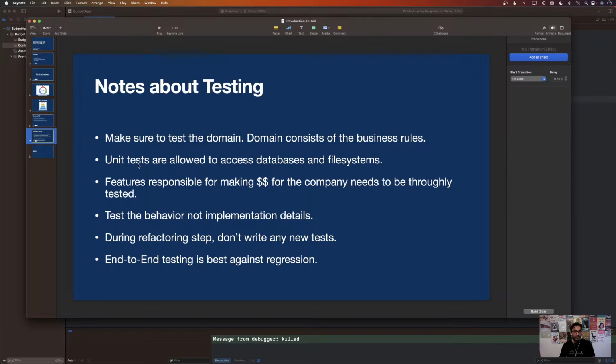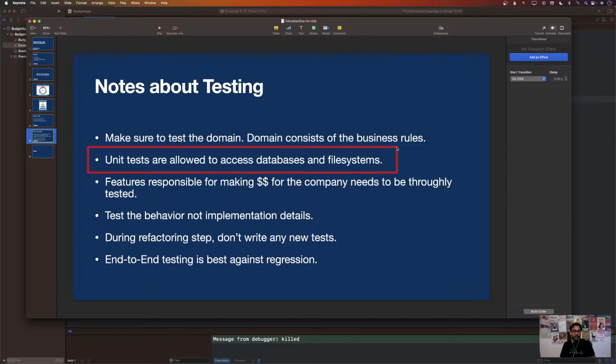Now, one of the very big misconceptions about unit tests is that unit tests are not allowed to access the database or file system. That's a very big misconception. If you read Kent Beck's book, or watch the talk Ian Cooper gave, he also mentioned the same thing: it's not that unit tests cannot access the database, because they can, or the file system, because they can if they want to.